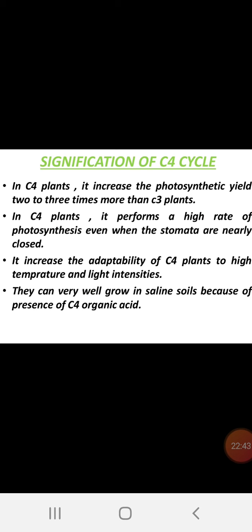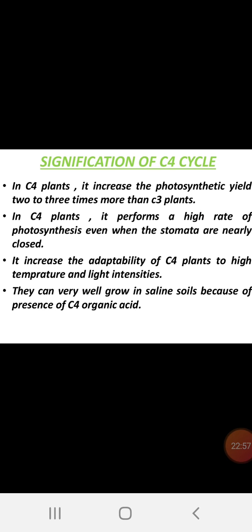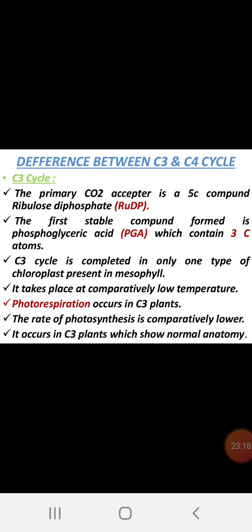See, as I said, we are talking about the xerophytic nature. Xerophytes are well adapted in dry desert conditions. These plants, we cannot say they are desert plants, but they can fix the carbon dioxide even in dry conditions. They can very well grow in saline soils because of the presence of C4 organic acids. So, this is more advanced. Salinity is sometimes a barrier for the growth of the plant, but these are well adapted even in that condition.